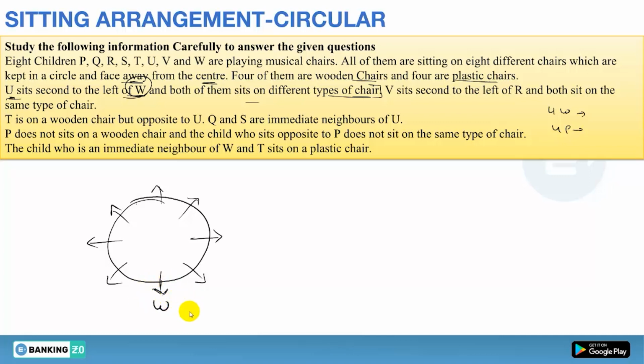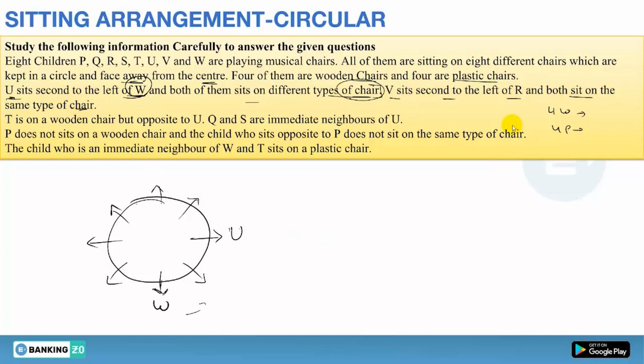Let me know fast. Left will be this side. So second to the left means U will be here, that is for sure, and both W and U will be sitting on different chairs, meaning one is on wooden and one is on plastic. Clear? Done.